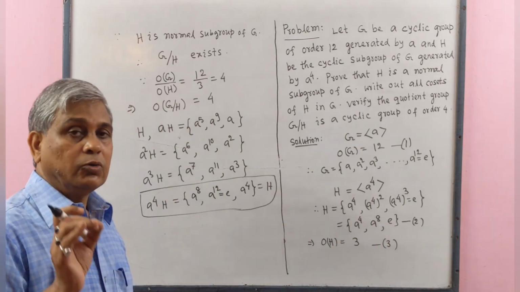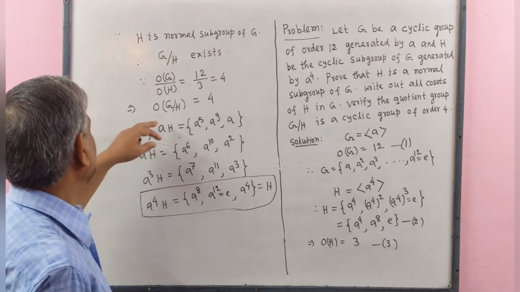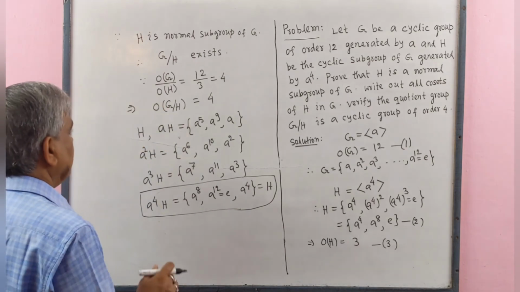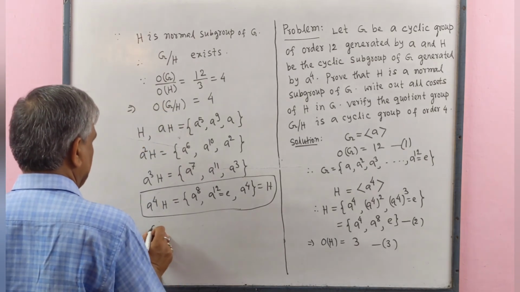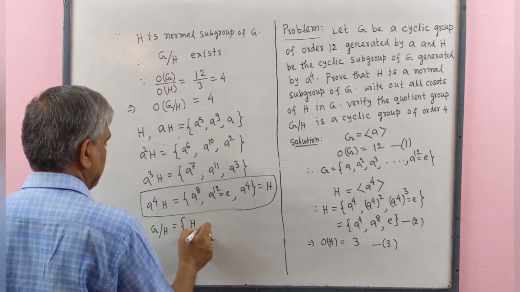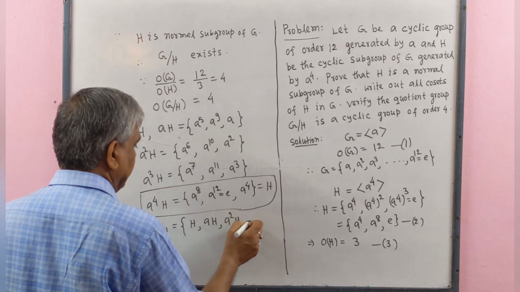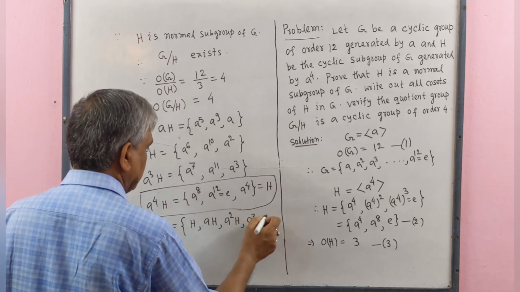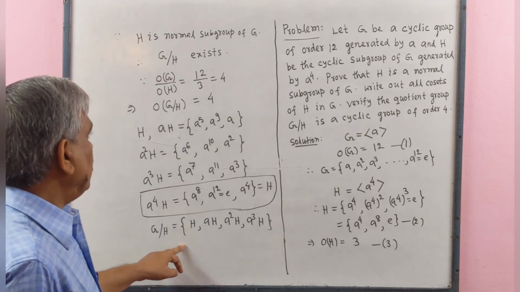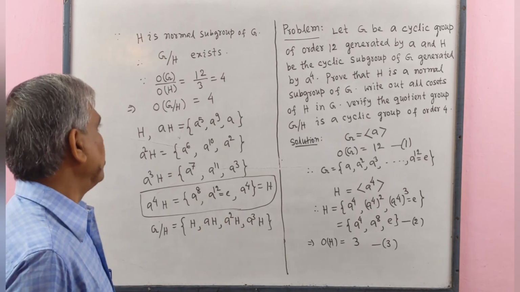So we will get only 4 elements in quotient group G by H. Elements are H, AH, A square H and A cube H. Therefore, order of G by H is 4.